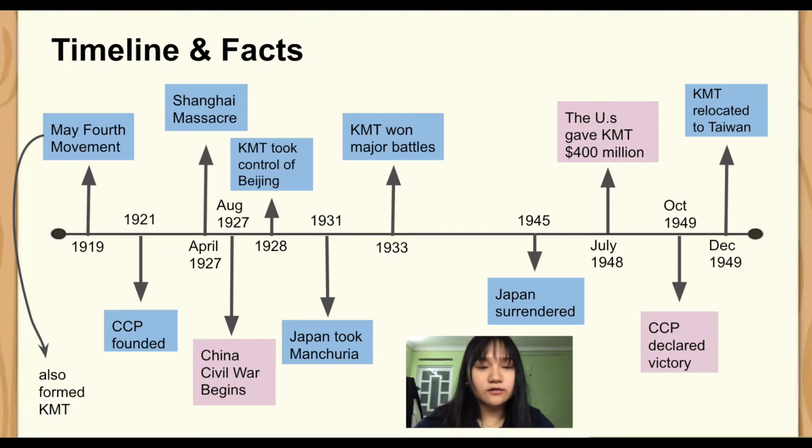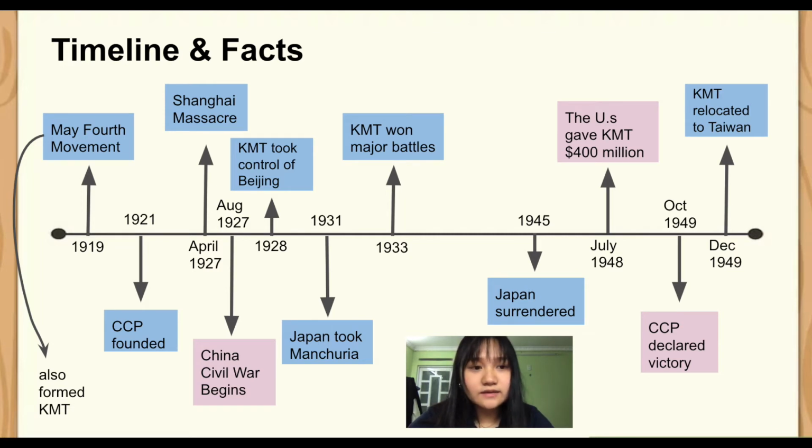More Japanese aggression in 1937 led to another unification of the CCP and KMT, but soon after Japan surrendered in 1945, which also ended World War II, the warfare resumed on both sides, as they tried to take control of empty Japanese territory.